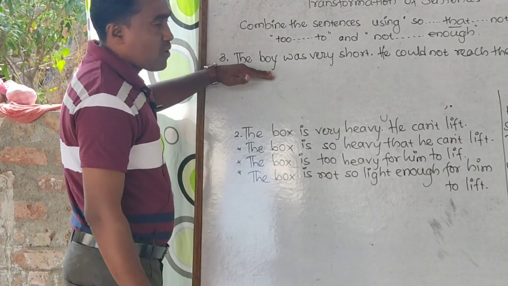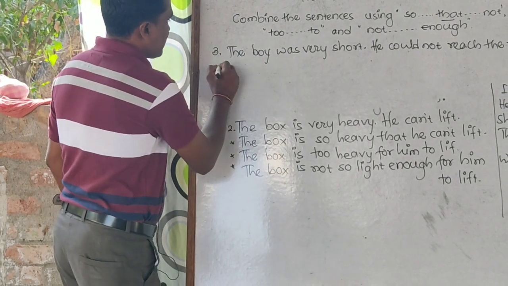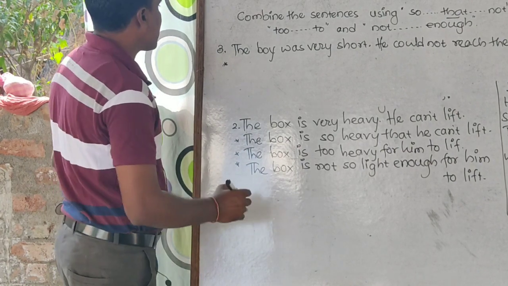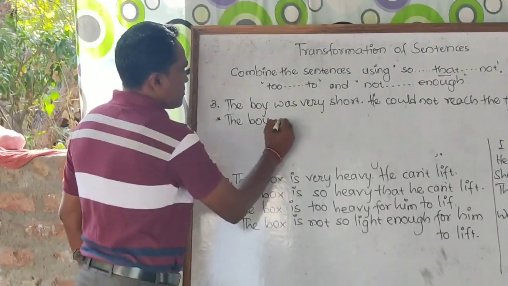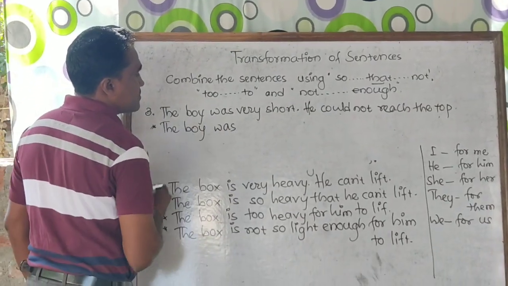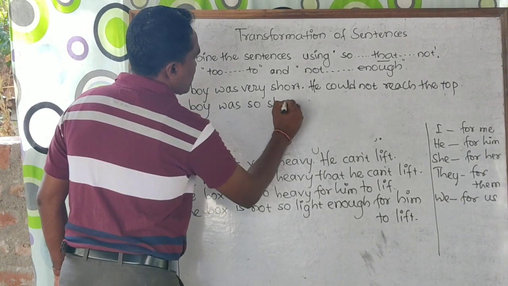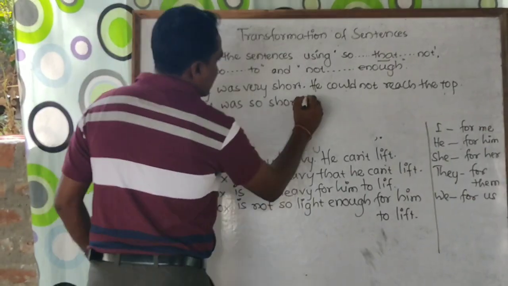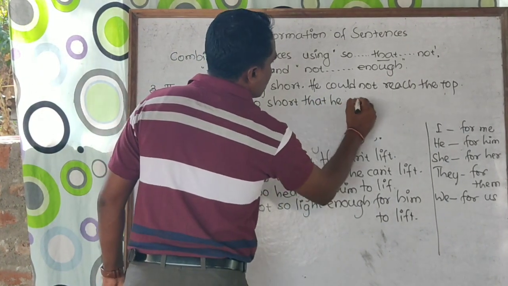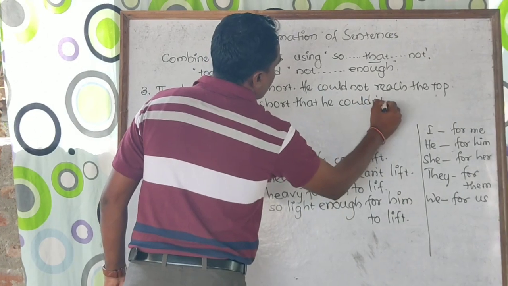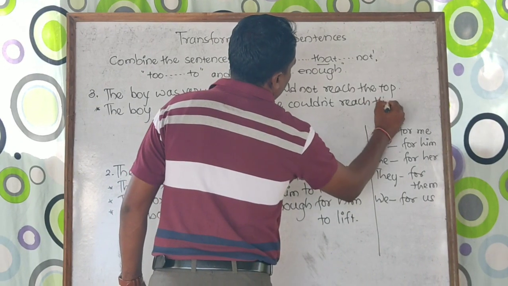Look here, the boy. How do you feel about that? If we combine the sentences first, using so that: the boy was so short that he could not, or couldn't, reach the top.